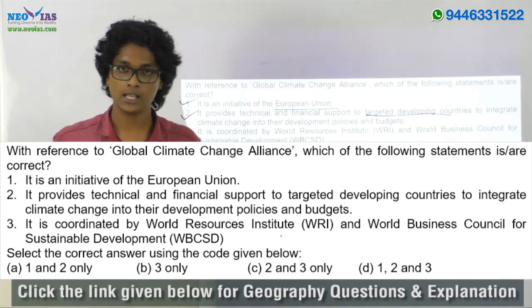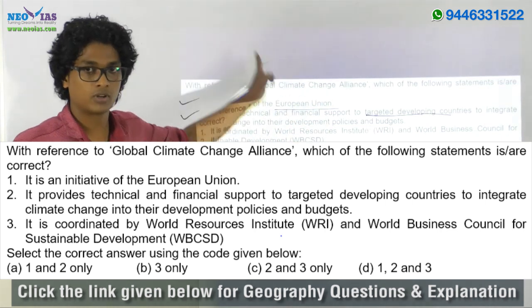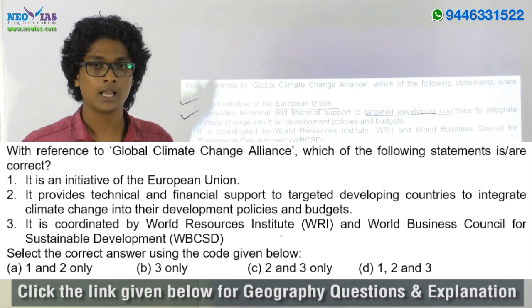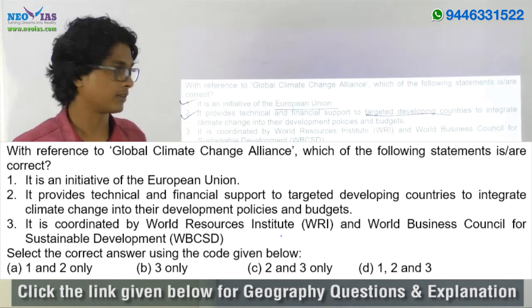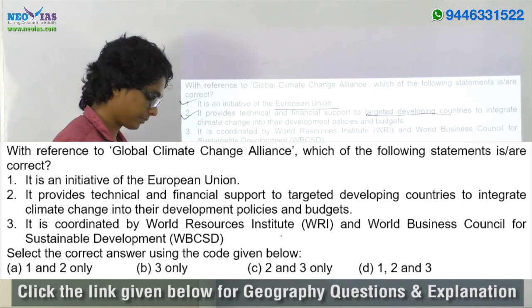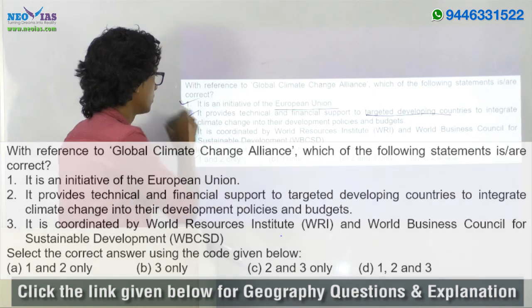See, this statement is wrong. This Global Climate Change Alliance is rather coordinated by the European Commission itself. So here the answer will come out as 1 and 2 only. Okay.